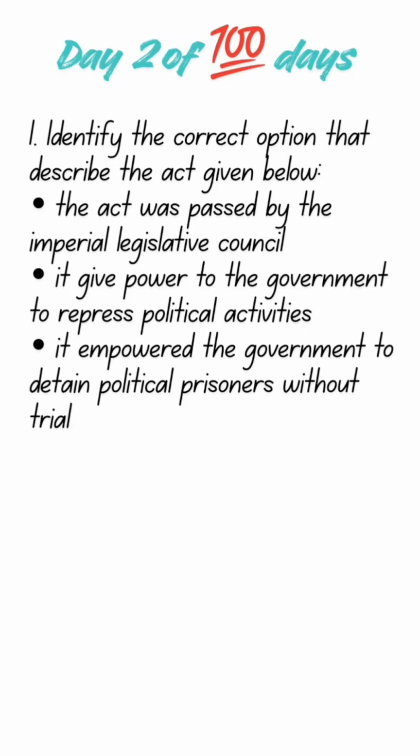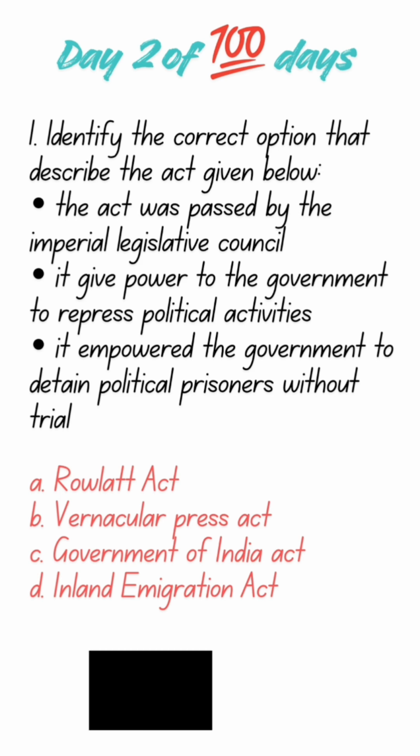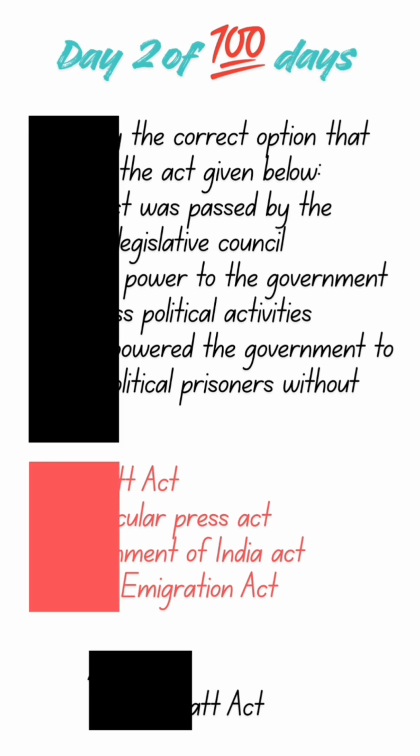The first question is MCQ. Identify the correct option that describes the act given below. The act was passed by the Imperial Legislative Council. It gave power to the government to repress political activities. It empowered the government to detain political prisoners without trial. And your options are Rowlatt Act, Vernacular Act, Government of India Act, Inland Immigration Act. And the right answer to this question is option A, Rowlatt Act. So read your questions properly and answer the question properly.